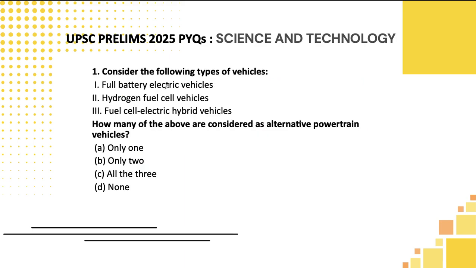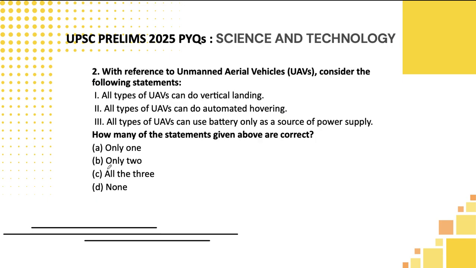First question, consider the following types of vehicles. They are asking about alternative powertrain vehicles. How many are there? Usually I'll be telling, apart from conventional, any kind of technology whatever is listed will be alternative technology only. If you look at it, battery electric vehicles, recent advancement; hydrofuel, recent advancement; fuel cell electric hybrid vehicles, also recent advancement. All these can be alternatives only, not conventional. So you can directly pick option C, which would be the correct answer. Let's move to the second one, students.